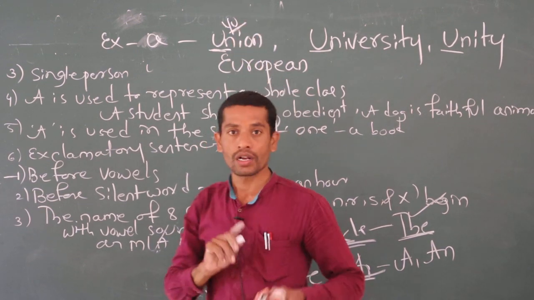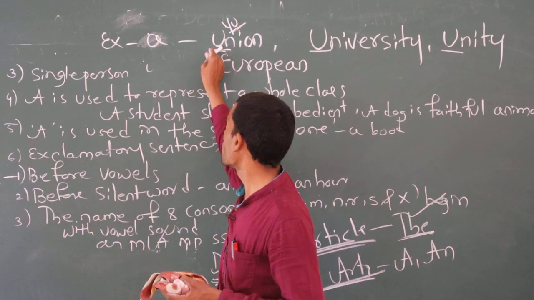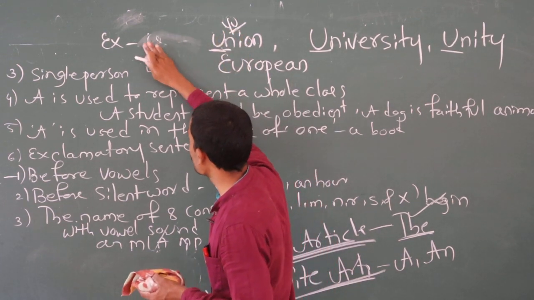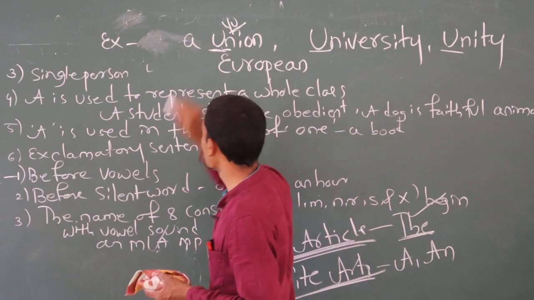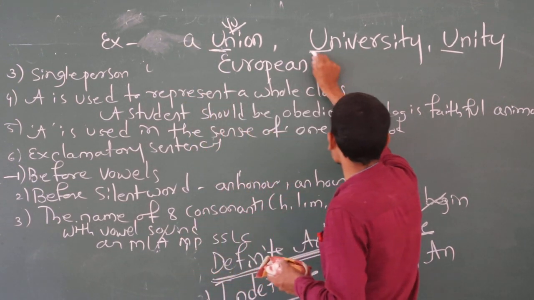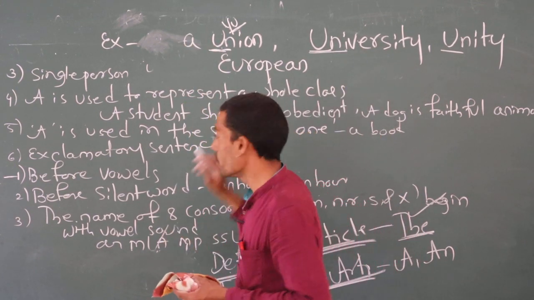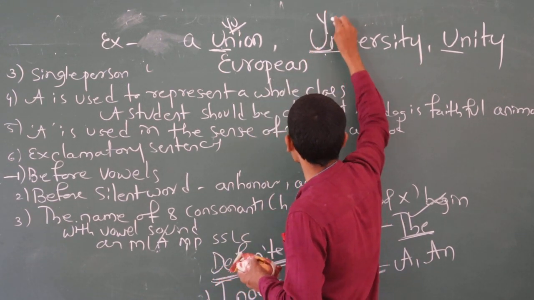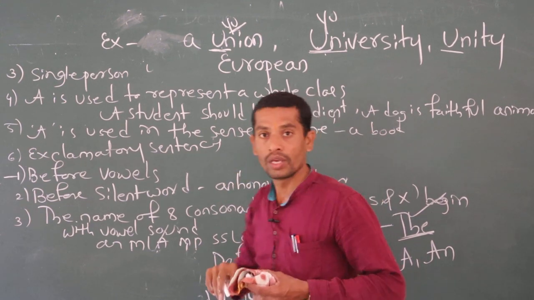It is pronounced with a consonant sound. It looks like a vowel but is pronounced like a consonant. Why? Because it starts with a consonant sound, that's why we should not use an. We have to use a. So keep that in your mind. Here also the same: university. This word looks like a vowel but is pronounced like a consonant.